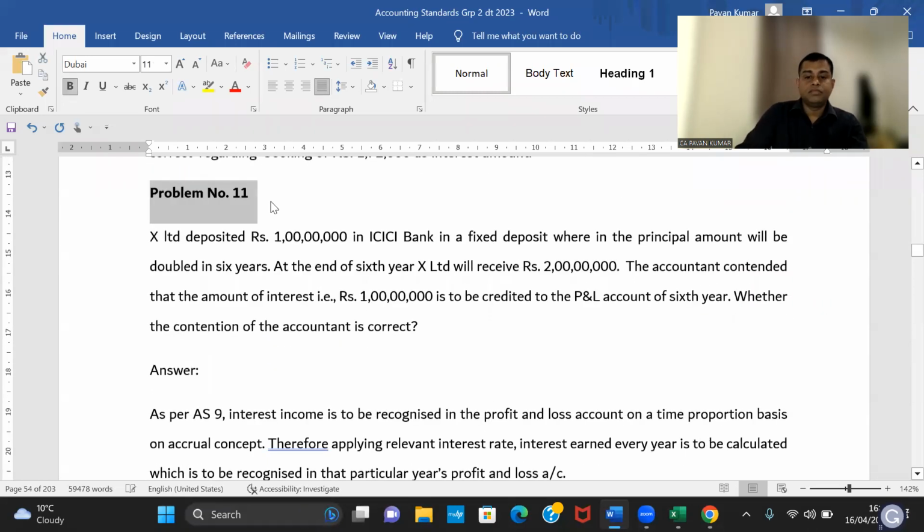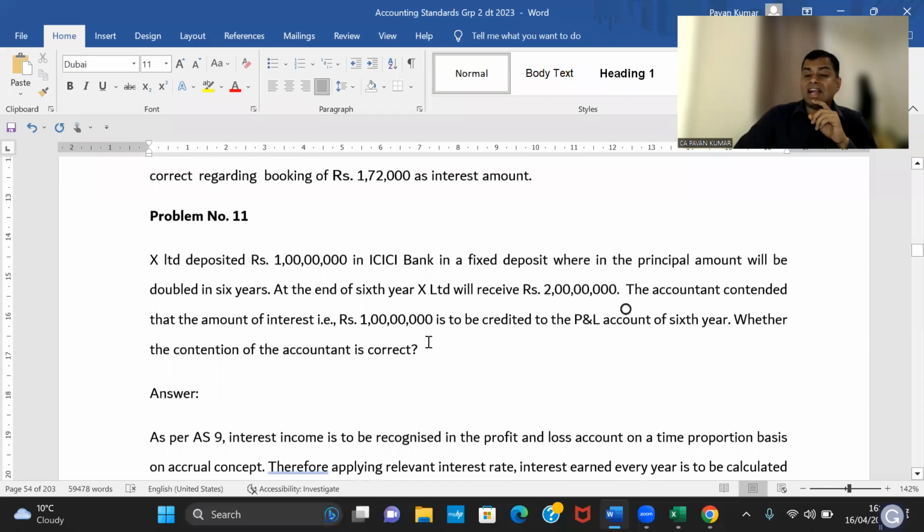X Limited deposited 1 crore in ICICI Bank in a fixed deposit where the principal amount will be doubled in 6 years. At the end of the 6th year, X Limited will receive 2 crores. The accountant contended that the amount of interest, that is 1 crore, is to be credited to the P&L account of the 6th year. Whether the contention of the accountant is correct. This is a problem manufactured by me. I am the father of this problem.